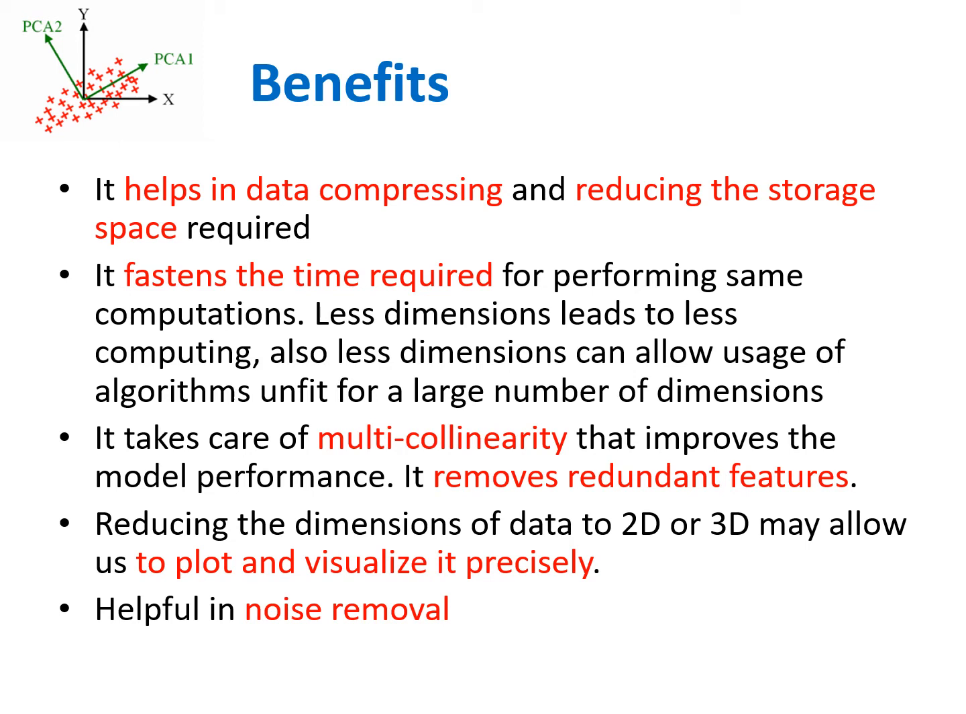So, if the size of the data is reduced, if the data is compressed, then the time taken for processing that data can also be reduced. So, the processing can be fastened due to this dimensionality reduction. Then another benefit is it takes care of multicollinearity that improves the model performance. Multicollinearity is a phenomenon in which one predicted variable in a multiple regression model can be linearly predicted from the others with a degree of accuracy. This will be discussed in the coming sessions.